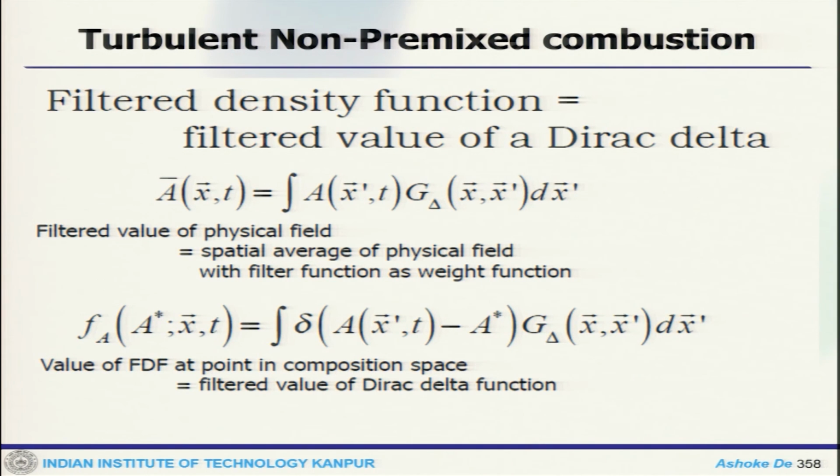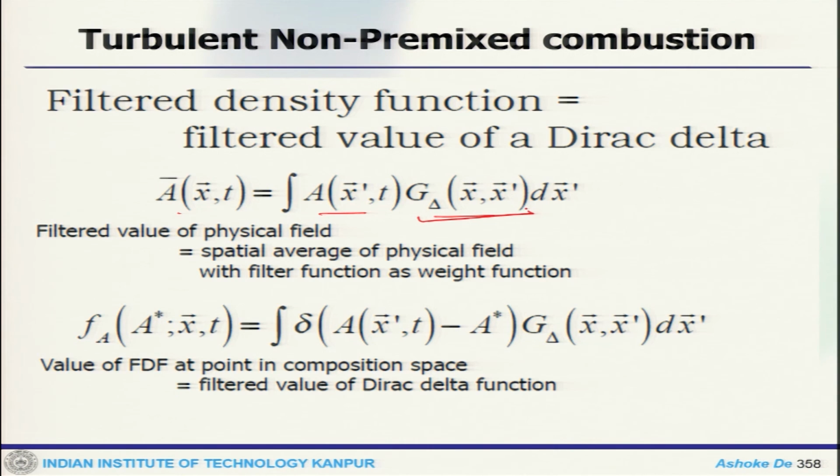Now, the filtered density function is essentially a filtered value of a Dirac delta function. If you have this A, which is A and G delta, the filtered value of the physical field would be the spatial average of the physical field with the filter function as a weight function.